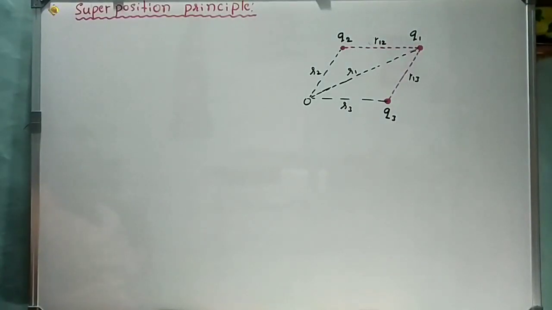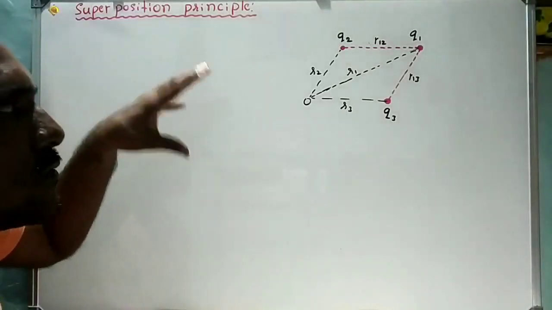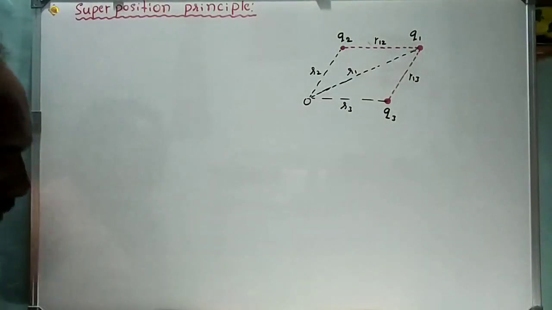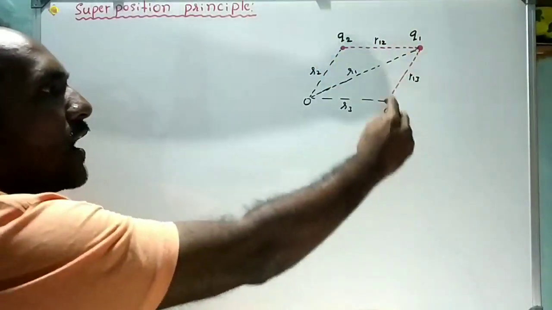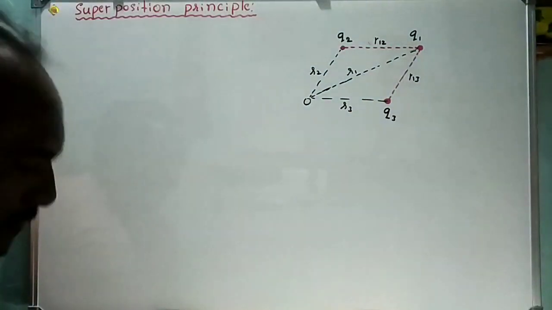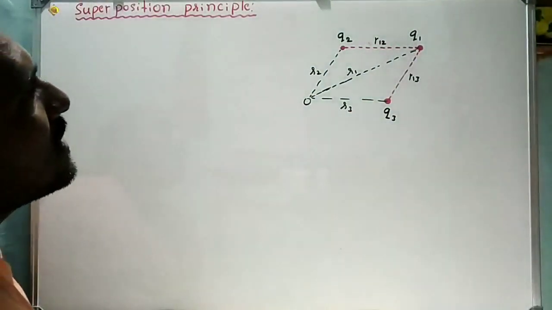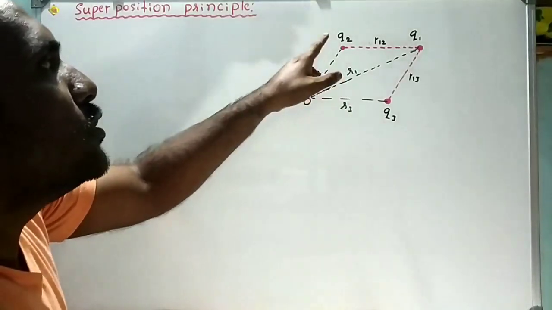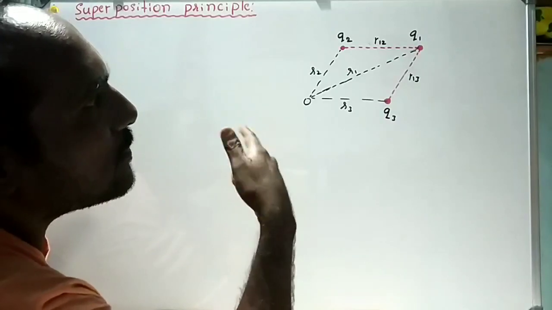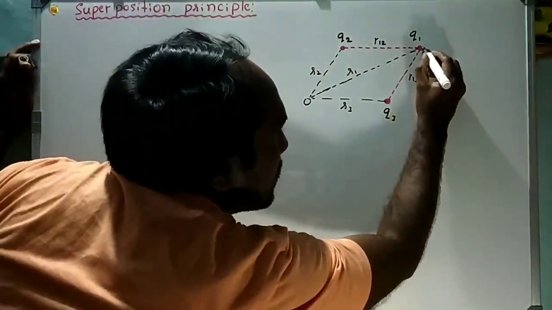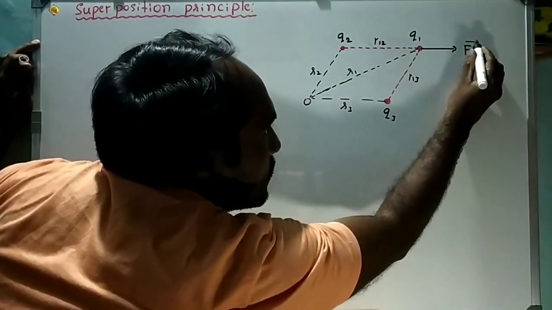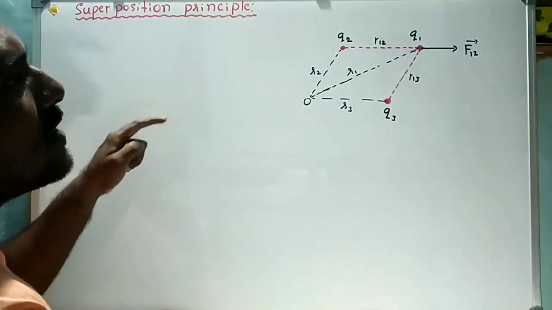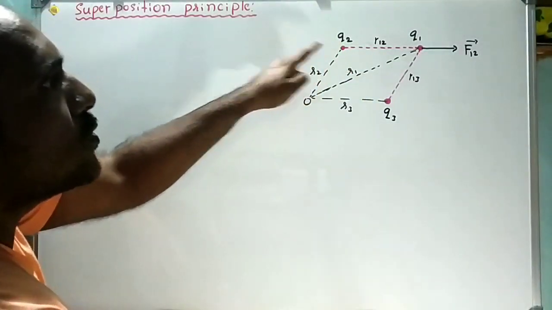Now our question is, what is the net electrostatic force on one charge due to the other two charges? Now let us calculate the net electrostatic force on Q1 due to Q2 and Q3. That we are going to calculate. Now let us find the electrostatic force on Q1 due to Q2 charge. Here Q2 is repelling Q1 with a force. I will consider this force as vector F12. Vector F12 means the force exerted on Q1 due to Q2.